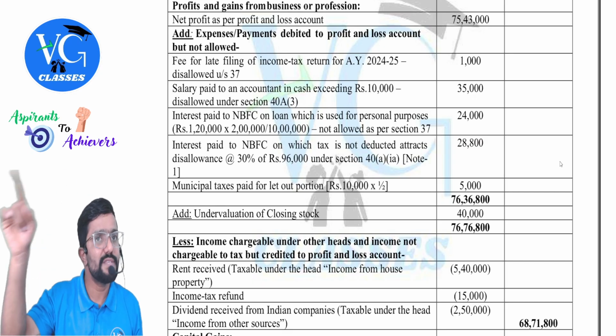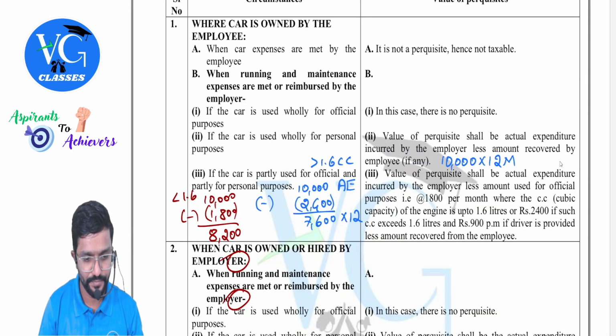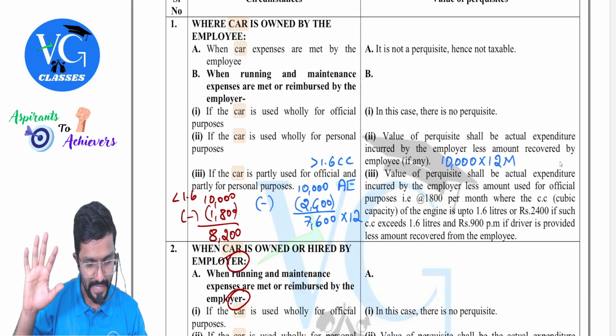Cash payment more than 10,000 is disallowed. Correct. Yes. But section 36(1) will tell. I will just show you. One second. This is just for better clarity, guys.